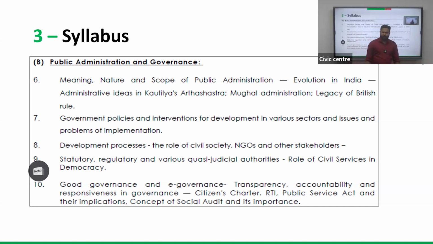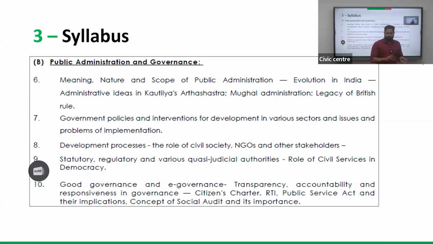So NGOs, mostly what is happening is that their role is diverse. They may be active in various sectors, and their activities may be more in certain areas where government agencies failed. They have done a wonderful job. So NGOs are very much part of the system, but there also a multi-dimensional approach is needed.